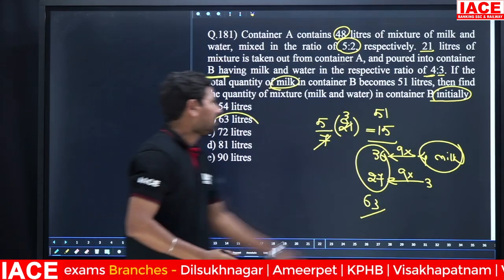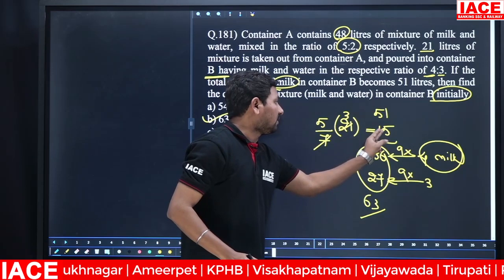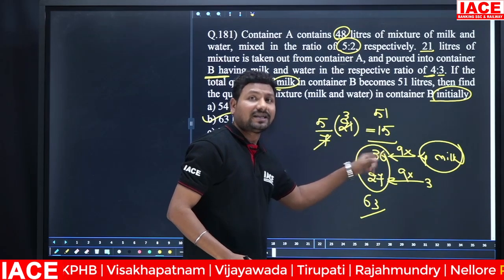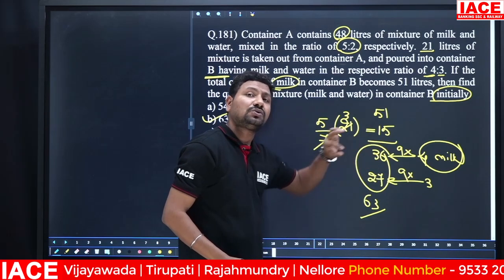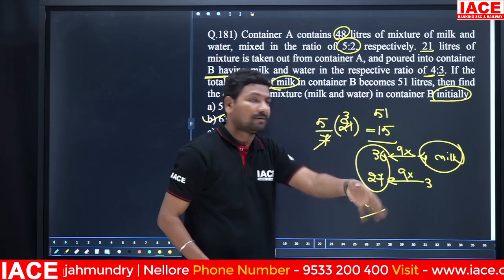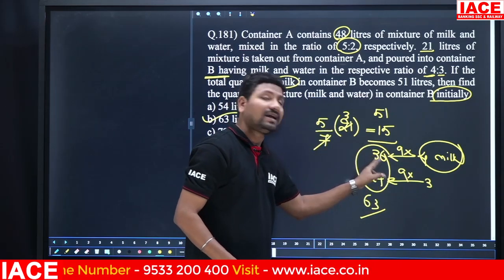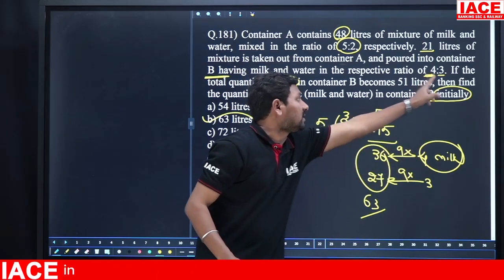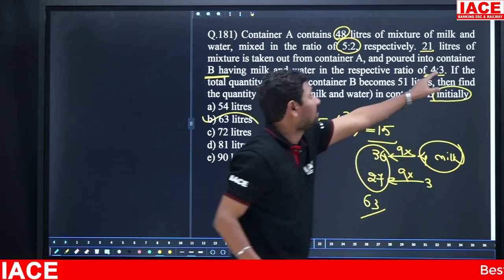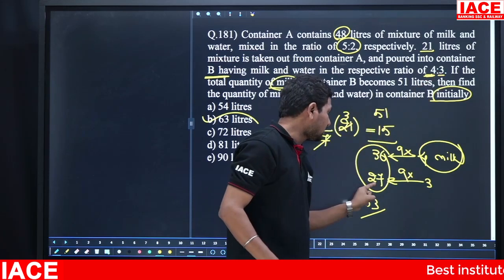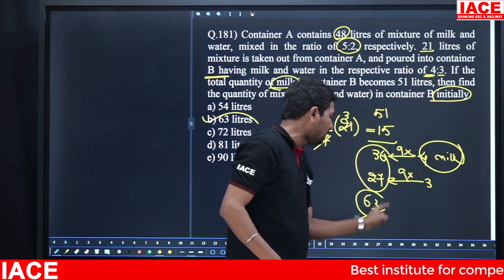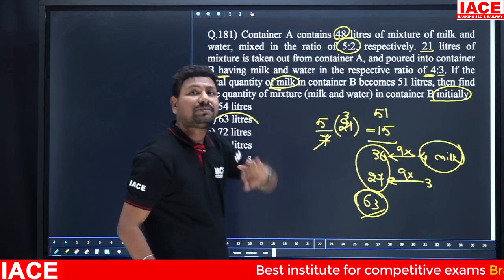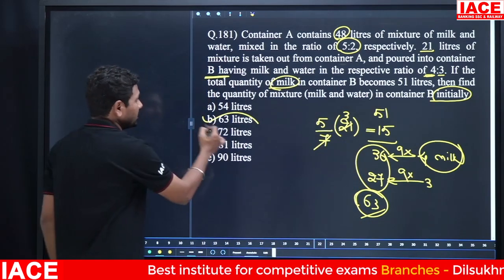63 liters are there. From 51 liters, 15 liters removed, we get 36 liters. This 36 liters belongs to the initial quantity of milk in B. Milk is 4 parts, so 4 parts is equal to 36 means 3 parts is equal to 27 liters. 27 plus 36 is equal to 63 liters initially, before adding the 21 liters. Then the option is B.